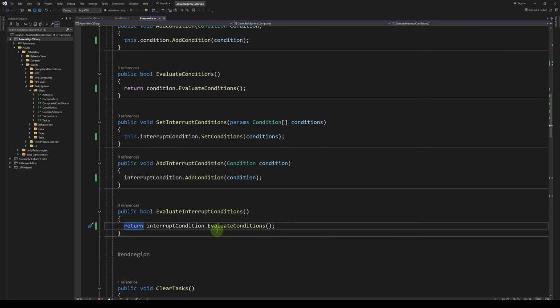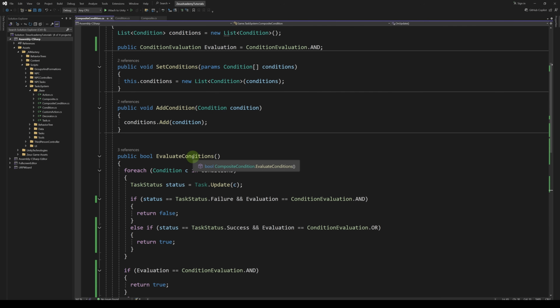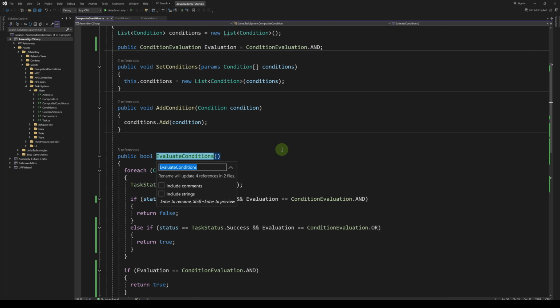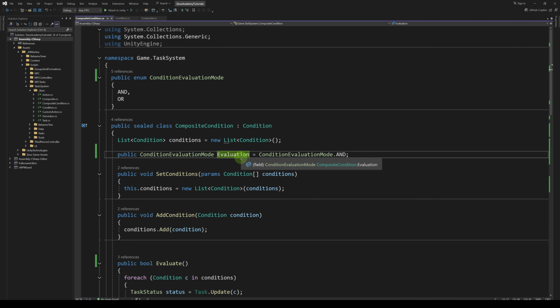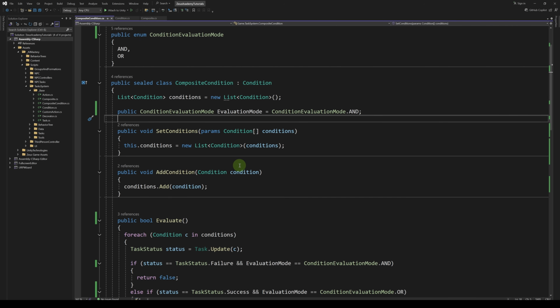You know what? We could simplify the syntax. Let's go back to our composite condition. We could simply rename evaluate condition to evaluate. Let's rename condition evaluation to condition evaluation mode. And here for the evaluation, let's rename it to evaluation mode. I feel that these names are more expressive.